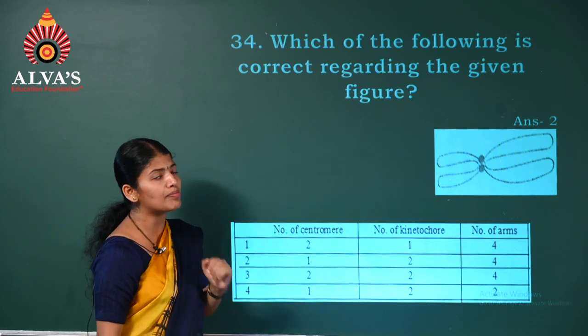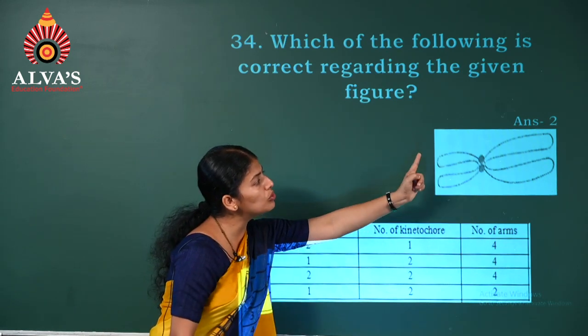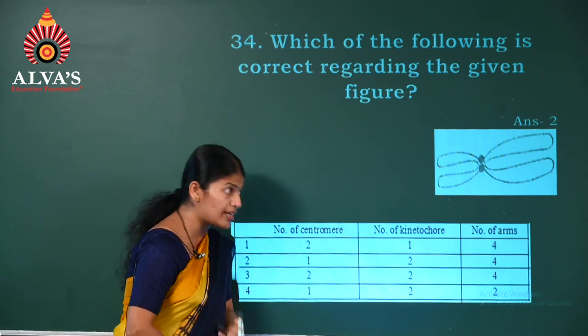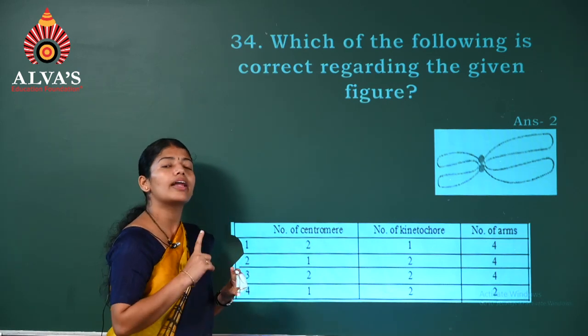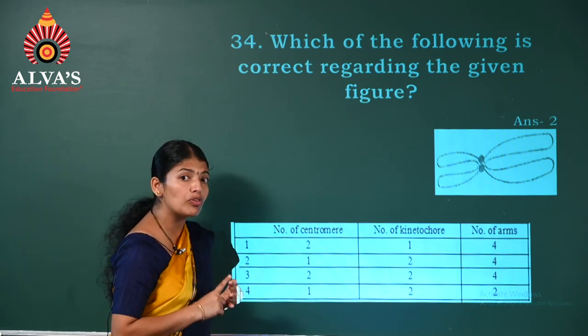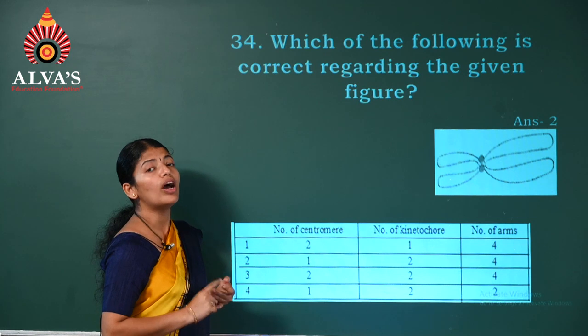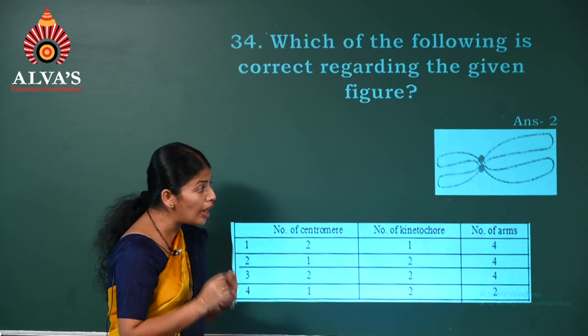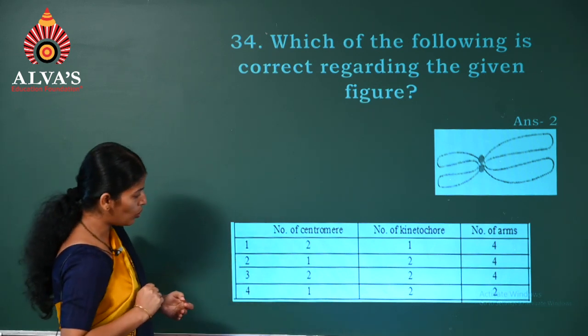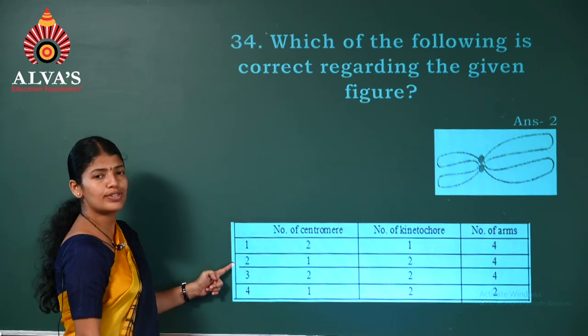How many arms? 1, 2, 3, 4. So we have learned the number of centromeres is 1, kinetochores 2, chromatids 2, and number of arms is 4. So the option is the second one.